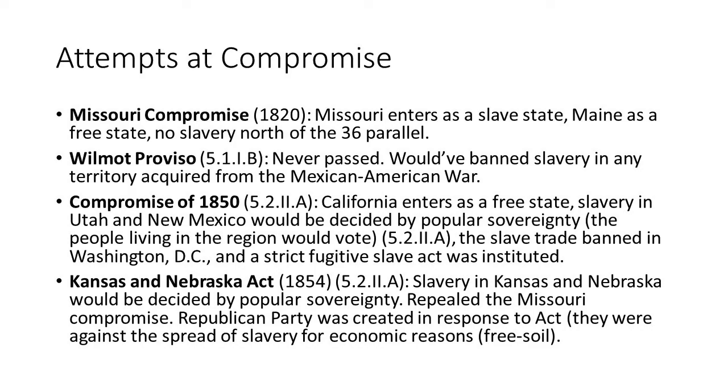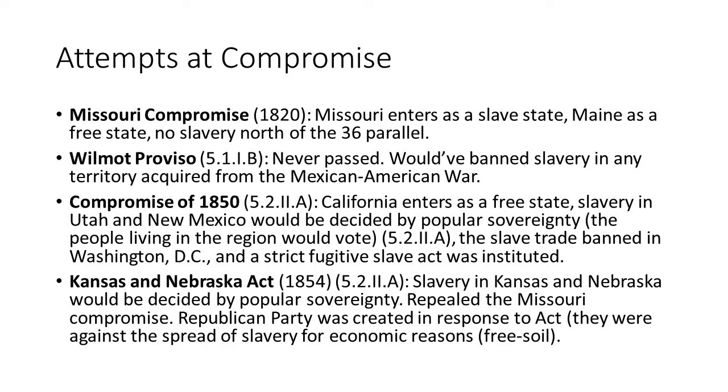And the belief here is not abolitionism. So abolitionism is essentially we should get rid of slavery because it is morally wrong. Free soilers, as Lincoln was and as many Republicans were, they were opposed to slavery for economic reasons. If slavery spreads, that means there's less jobs for poor white people.